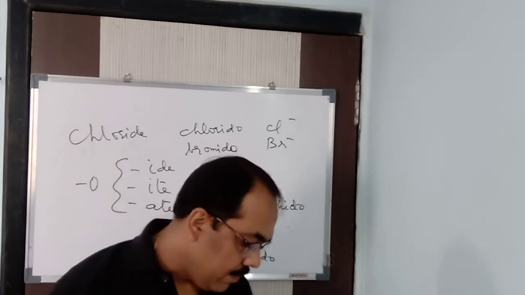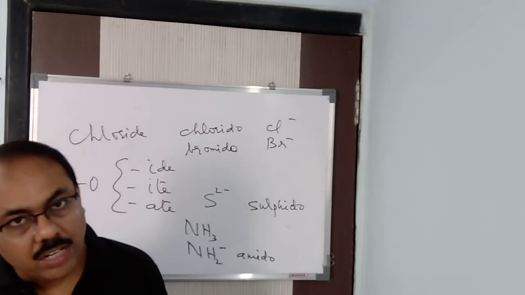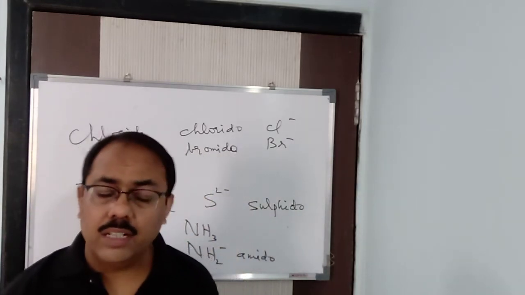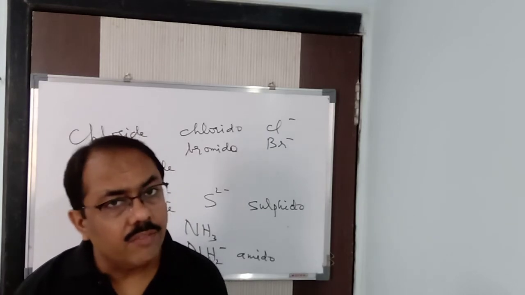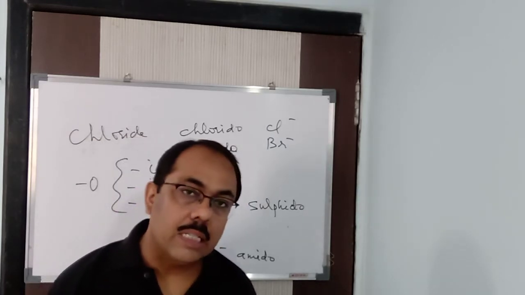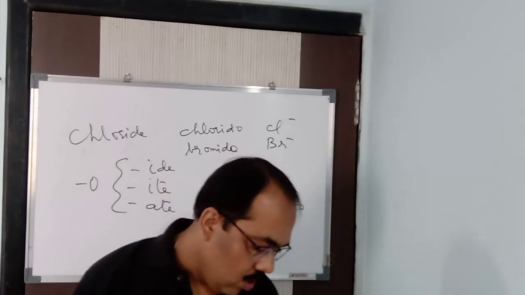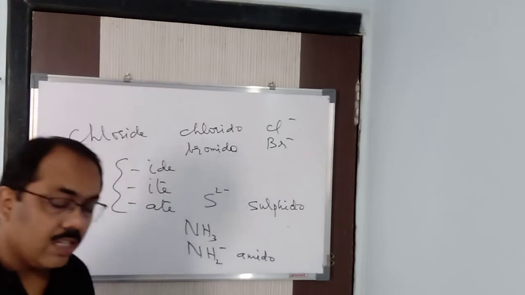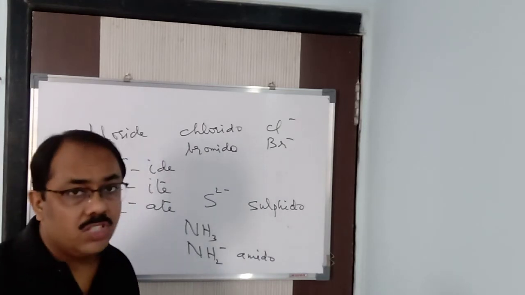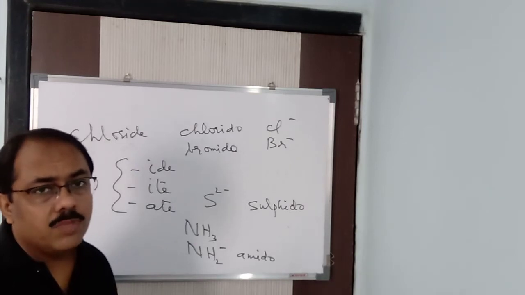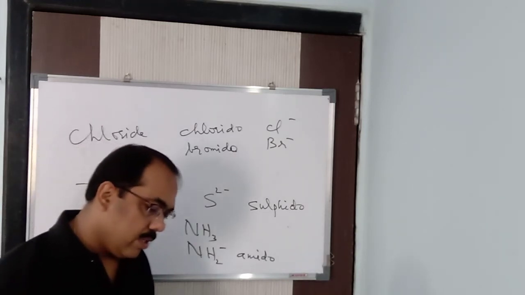So you learnt about the ligands. We have neutral ligands, positive ligands, that is cationic ligands, and negative ligands, which are called anionic ligands. And let me tell you, ligands are basically anionic in nature. You came to know about ligands, which are donor atoms, ionic or molecular species, which donate a lone pair of electrons to the central metal atom and form a bond permanently with it. Alright, fine.